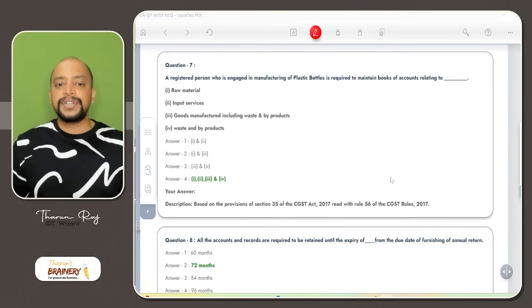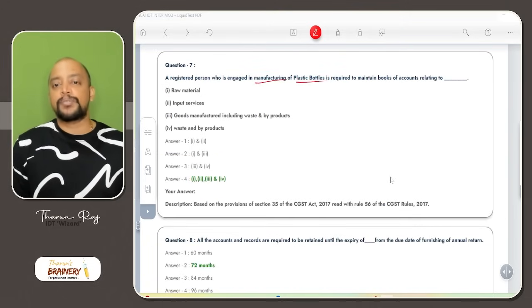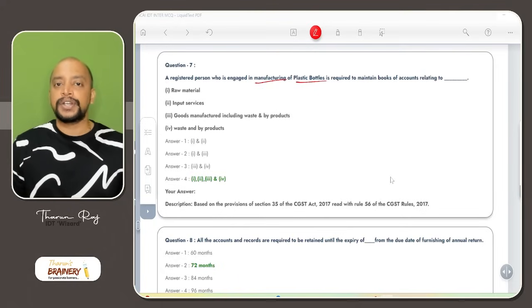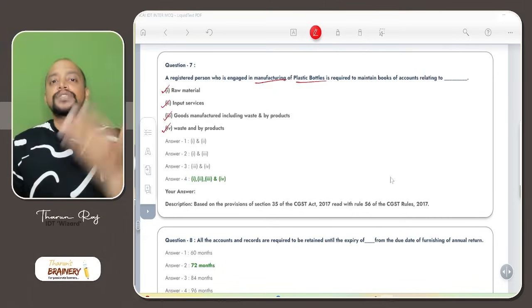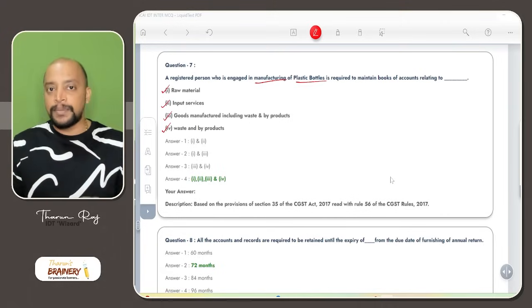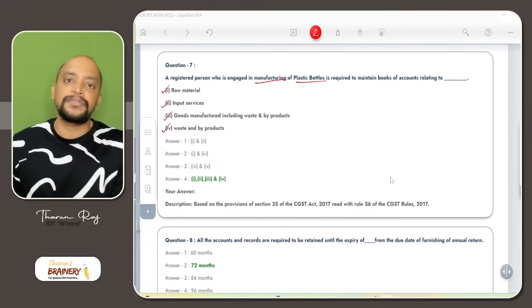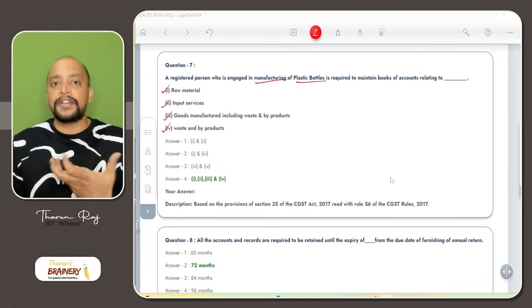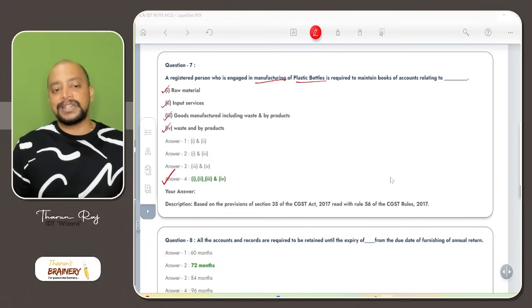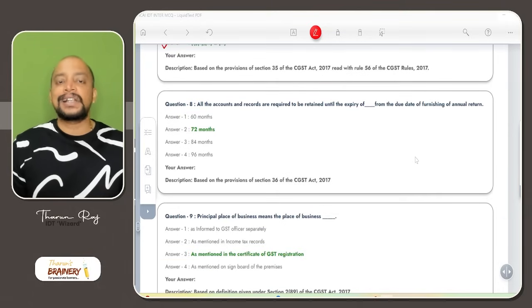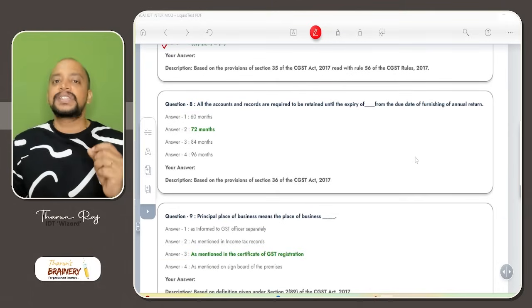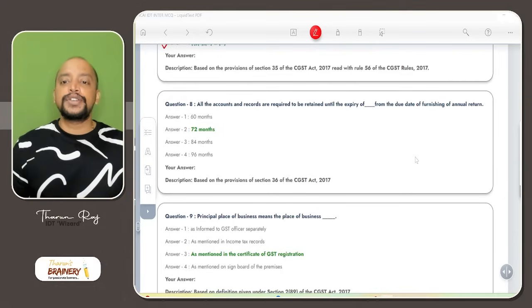Next, question number 7. A registered person who is engaged in manufacturing of plastic bottles is required to maintain accounts relating to raw material, input services, goods manufactured and byproducts. Yes, so all process accounts they need to maintain, like WIP, raw material, how much is converted into FG, and if there are any byproducts or waste and scrap, all these records need to be maintained by a manufacturer. Then all the accounts and records are required to be retained until the expiry of 72 months, so 6 years or 72 months from the due date of furnishing annual return for the relevant financial year.